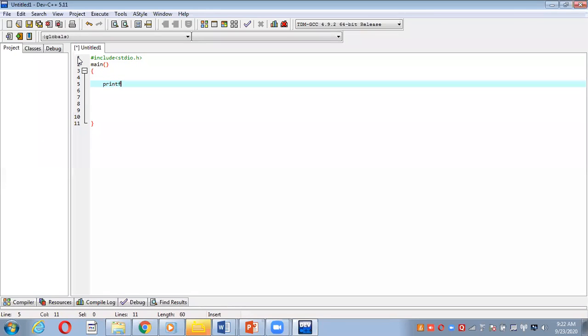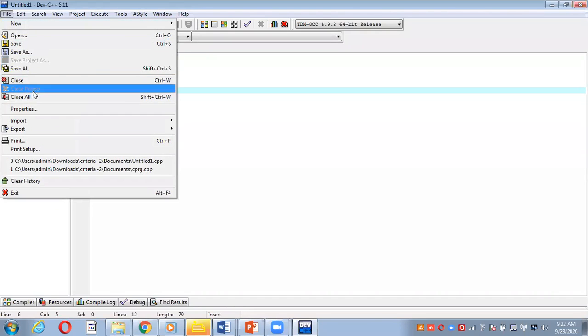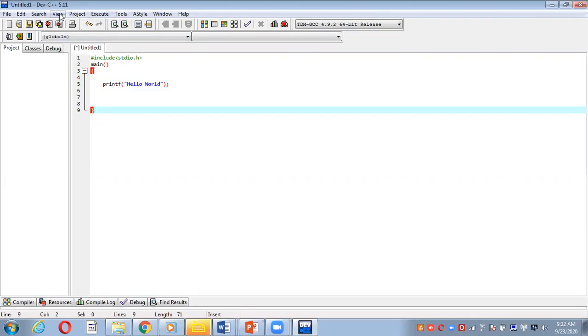I am writing printf, and double quote. Whatever I showed just now in the slide, we write here: hello world, then the double quote is completed, then the bracket is completed, and then I write the semicolon and press enter. That's it, this much we write. Now there is an option to give a name; we can save the file in a proper folder wherever we want, and now I want to compile this program.